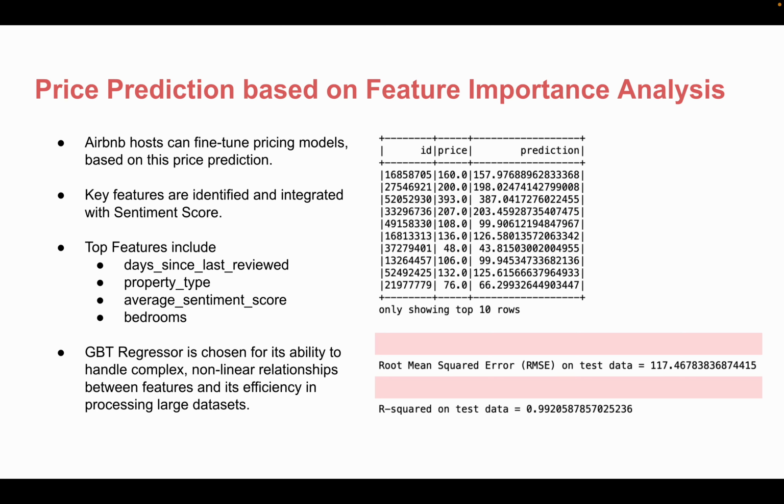The model is trained on the prepared features, and upon evaluating the model, we got an RMSE of 117 and an R square value of 0.99. This model can be used by Airbnb hosts to fine tune pricing models by aligning rates with customer priorities and sentiment for a better success rate.